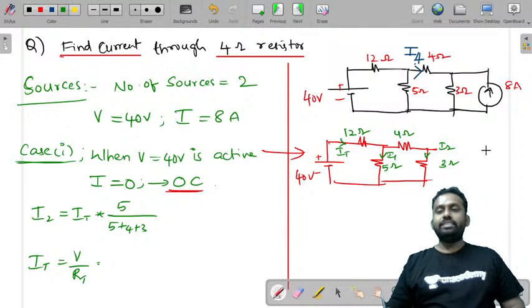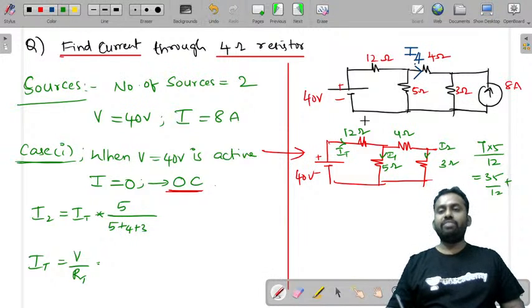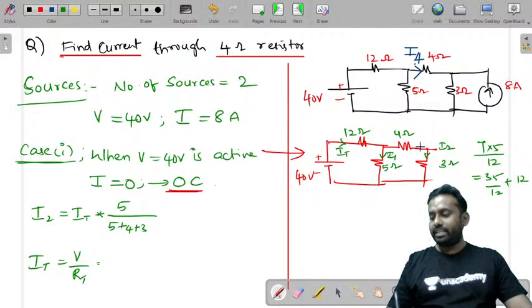4 plus 3 is 7. 7 in parallel with 5. So 7 into 5 by 7 plus 5. So 7 plus 5 is 12. So 35 by 12 plus you also have another resistor in series. It is 12. Let me tell you once again, 4 plus 3 in series.